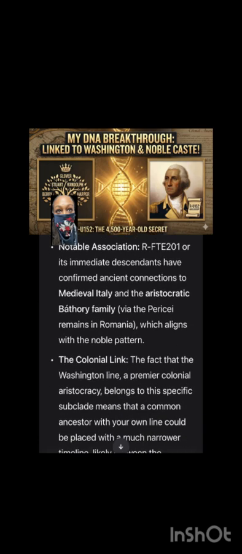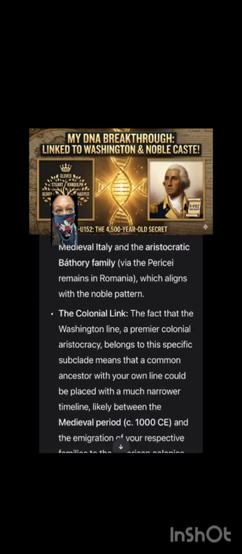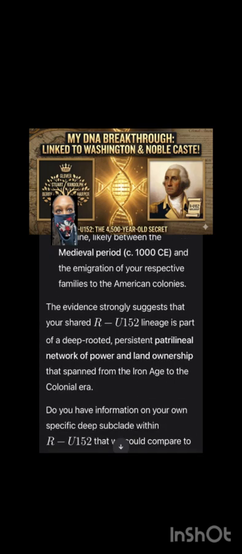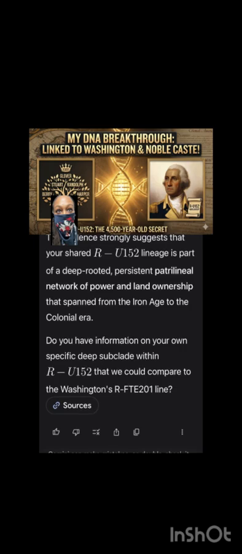Notable association. R-FTE-201, or its immediate descendants, have confirmed ancient connections to medieval Italy and the aristocratic Bathory family via the Perici remains in Romania, which aligns with the noble pattern. The colonial link. The fact that the Washington line, a premier colonial aristocracy, belongs to this specific subclade means that a common ancestor with your own line could be placed with a much narrower timeline, likely between the medieval period, circa 1000 CE, and the immigration of your respective families to the American colonies.